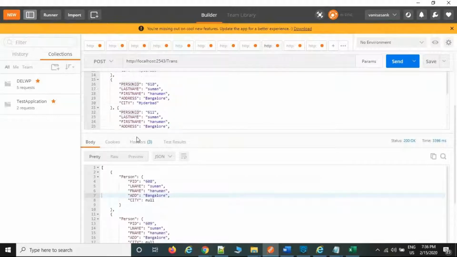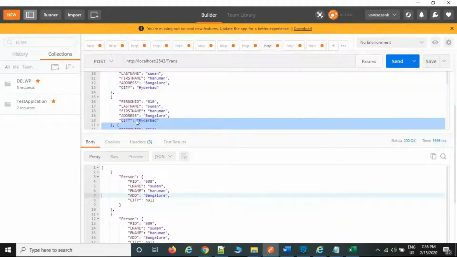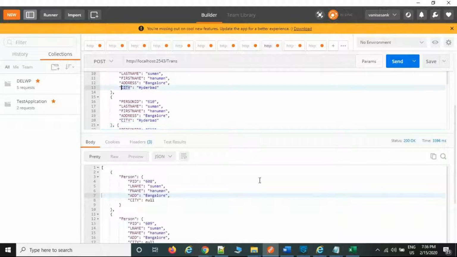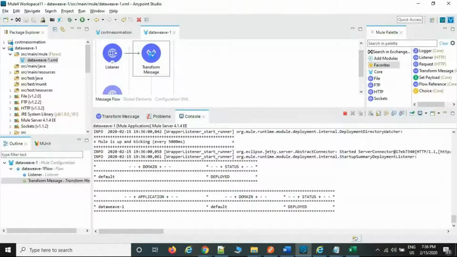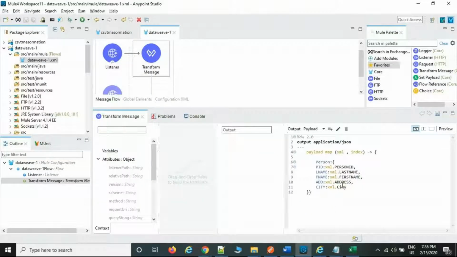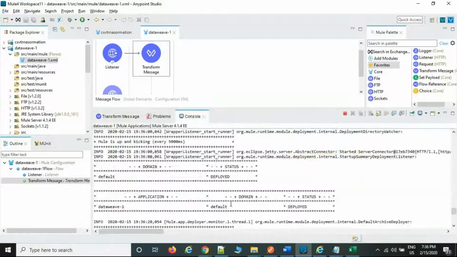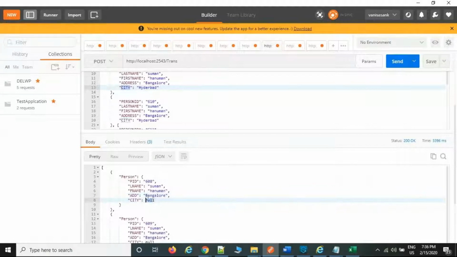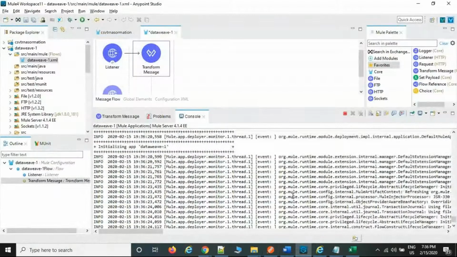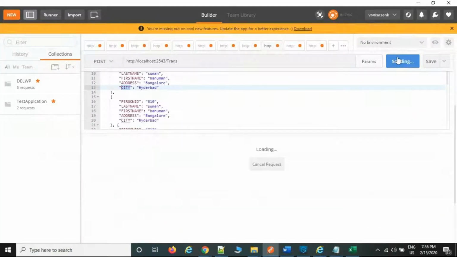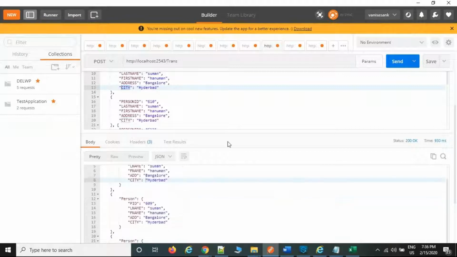So this is the JSON. City maybe got some... city, go back and it's returned as a null, right? So it is xml.city, small letter, right? So that is the reason it is returning null values, null only. Now you can send a request. You'll get the, this is the one.